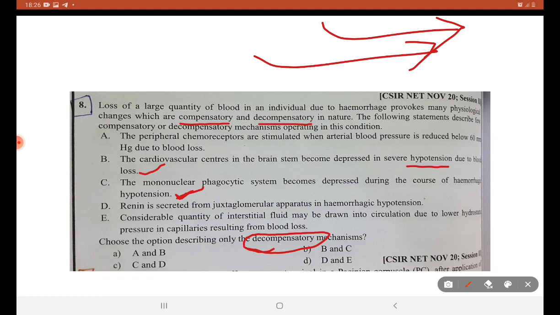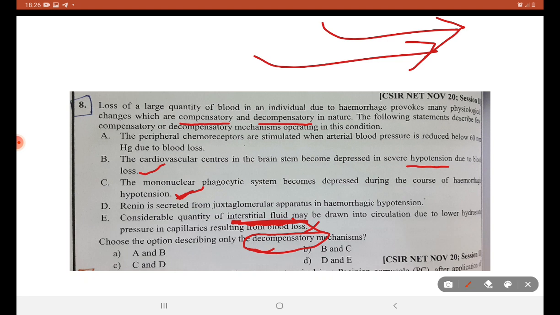A considerable quantity of intestinal fluid may be drawn into circulation due to lower hydrostatic pressure in capillaries resulting from blood loss. This is a compensatory mechanism. So intestinal fluid once drawn can be compensated by maintaining osmotic pressure, osmosis, inside the body. So this cannot be a possible answer.